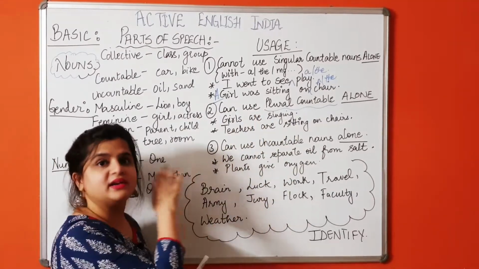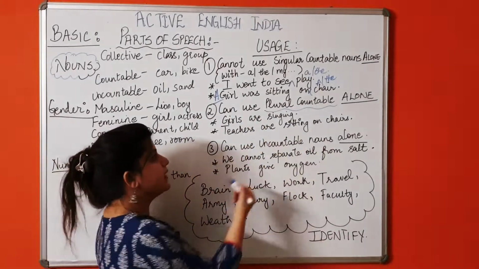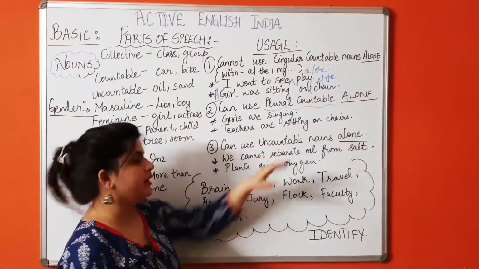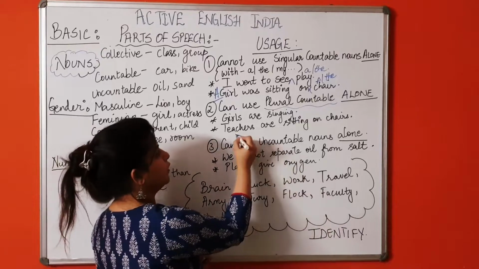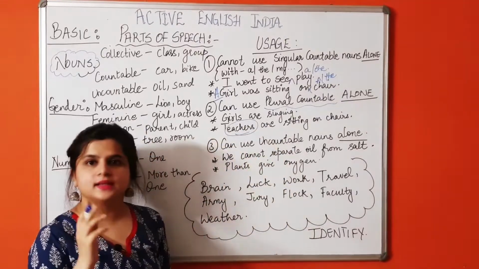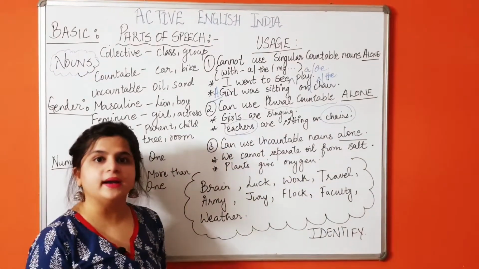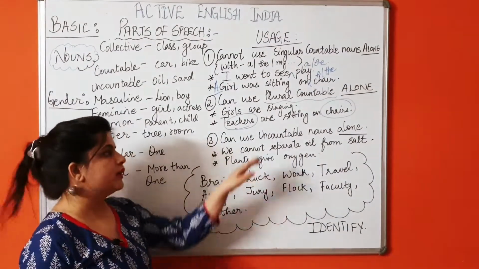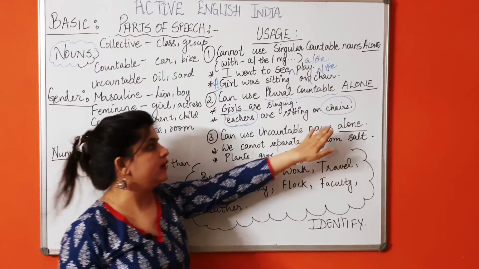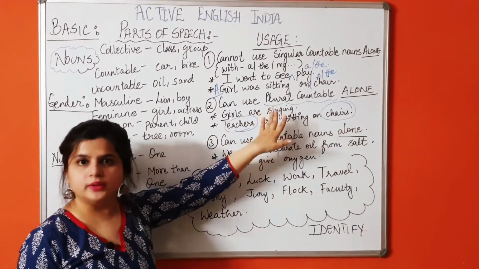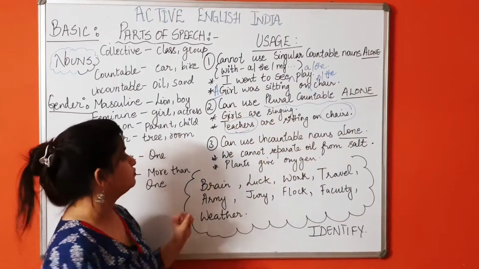You can use the sentence alone. Girls are singing. Teachers are sitting on chairs. This is also perfectly correct. Why? Because teachers is a plural noun, and chairs is a plural and countable noun. Understood? You can count the number of teachers, and you can count the number of chairs. So that is why we don't need any connector with these nouns.